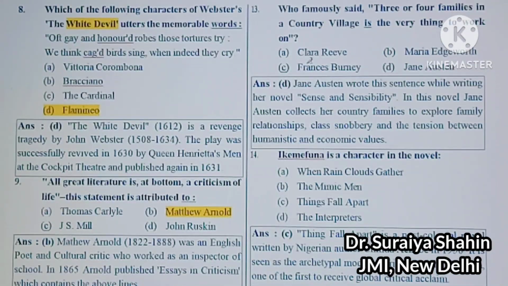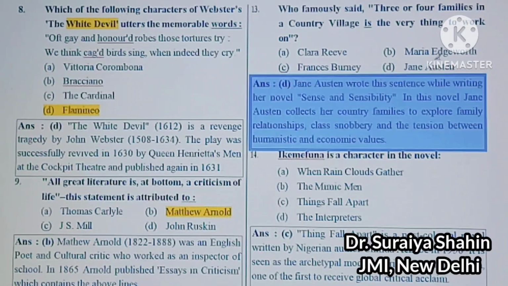Next question number 13. Who famously said, "3 or 4 families in a country village is the very thing to work on"? First is Clara Reeve, second is Maria Edgeworth, third is Frances Burney, and the last option is Jane Austen. So it was Jane Austen.